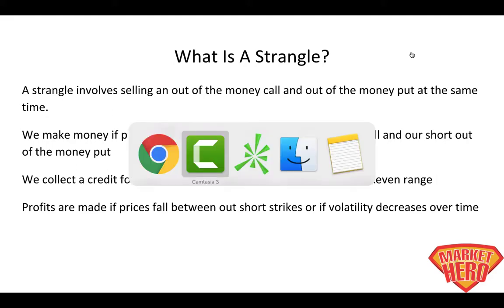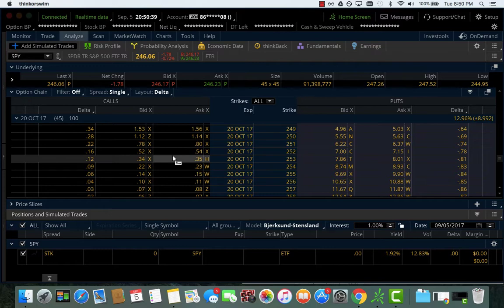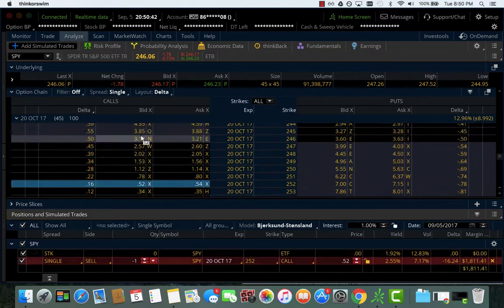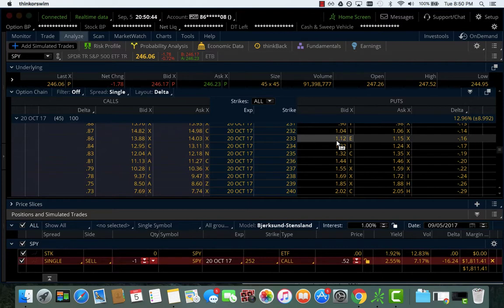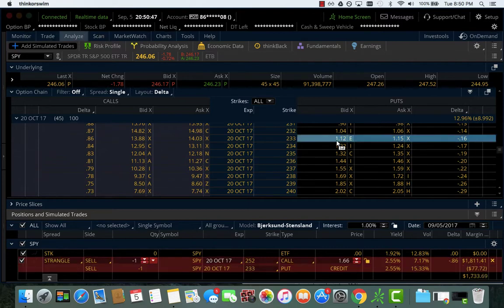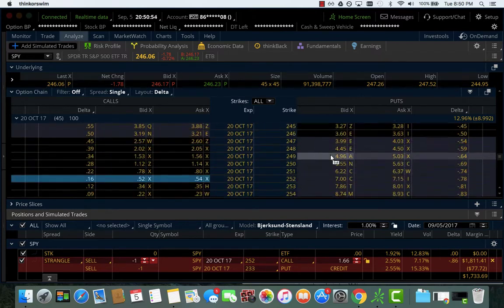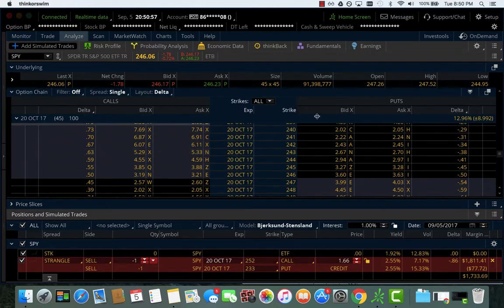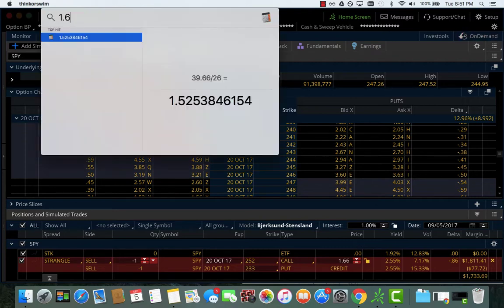We sell an out of the money call and an out of the money put to execute a strangle, right? We're selling an out of the money call and we're selling an out of the money put at the same time. We're collecting $1.66. The goal is to have SPY finish above 233 and below 252 45 days from now. We know that if we buy back this strangle for half of the credit we received, or in this case, 83 cents, we will make about 33% more money per day.